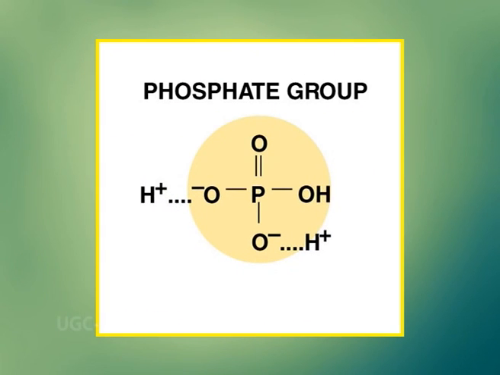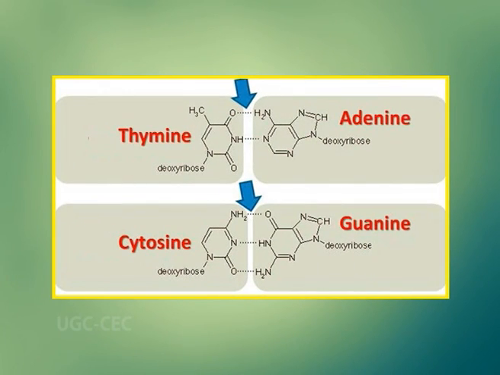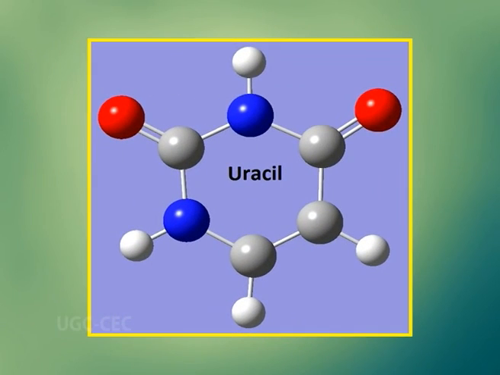Number second, linked to one end of the sugar is a functional group called a phosphate group. And number third, linked to the other end of the sugar is one of a member of chemical unit that contains nitrogen called nitrogenous bases. DNA has nitrogenous bases, namely adenine, thymine, cytosine and guanine. On the other hand, RNA has adenine, guanine, cytosine and uracil instead of thymine.